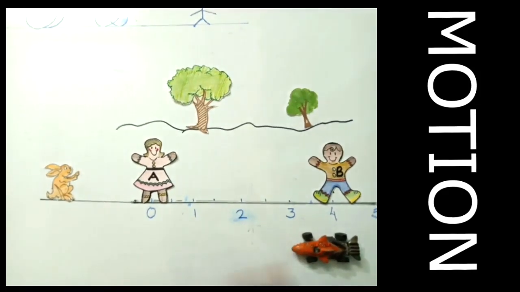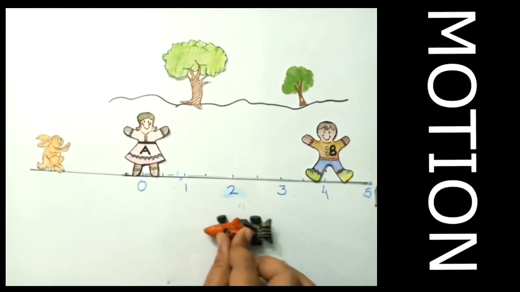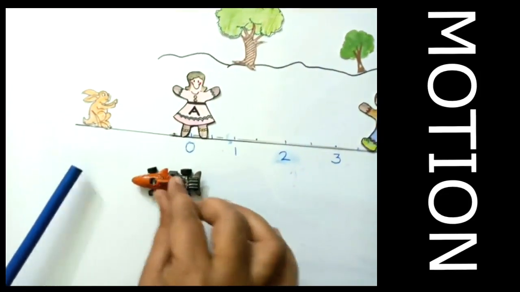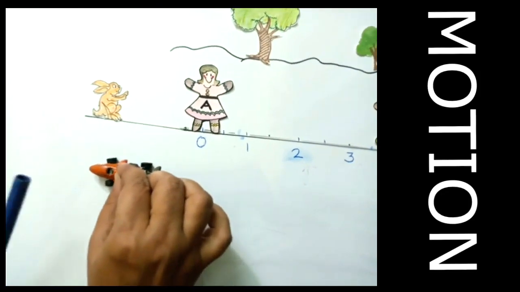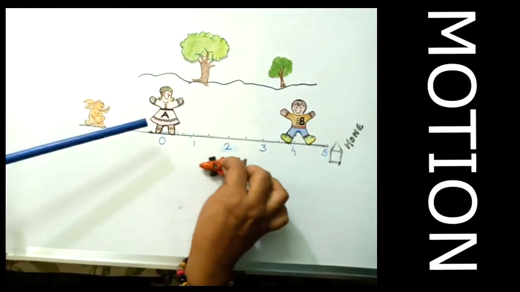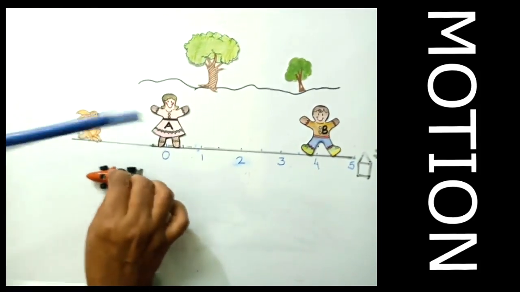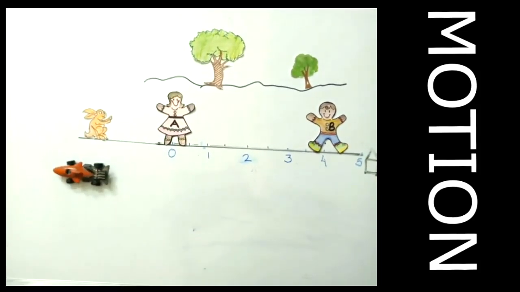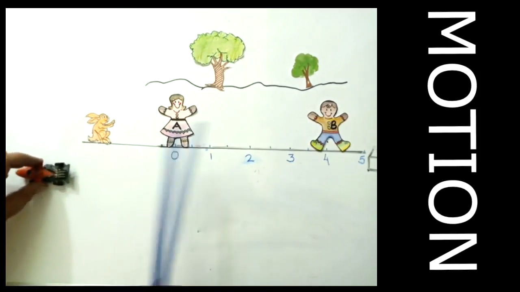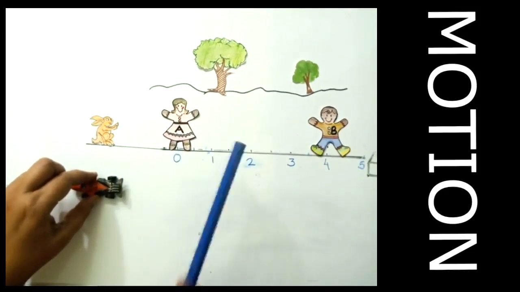But please look at this case. What if this car starts moving in this direction? Say this is east and this car starts moving in this direction. To an observer sitting in this car, the trees would seem to be rushing back. A would seem to be moving in the opposite direction. Even this rabbit will seem to be moving in the opposite direction. And of course, A will see the car as moving, B will see the car as moving, everyone will see that the car is moving. But to the observer in the car, everything seems to be moving in the opposite direction.